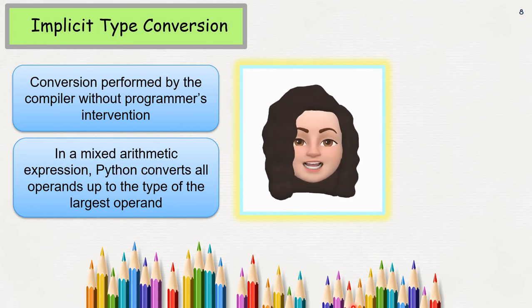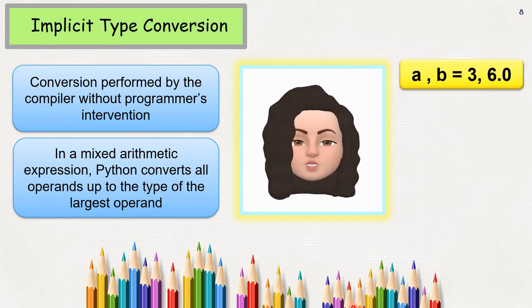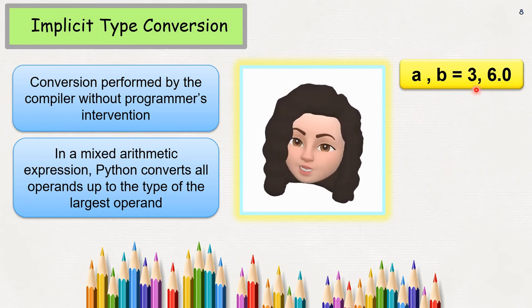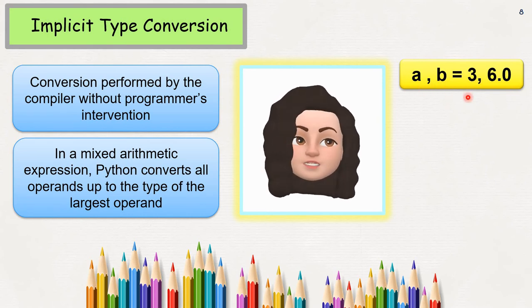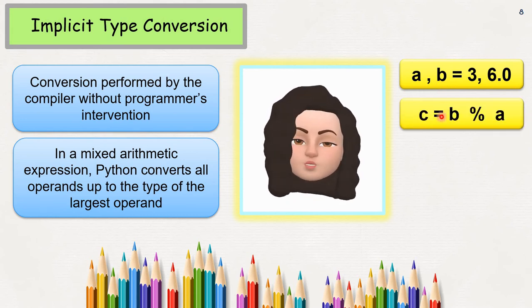You can see a, b is equal to 3, 6.0. So a will be assigned the first value 3, b will be assigned the second value 6.0. The data type of a, which is assigned 3, is integer. What is the data type of b? b is equal to 6.0, which is float. Now c is equal to b modulus a.